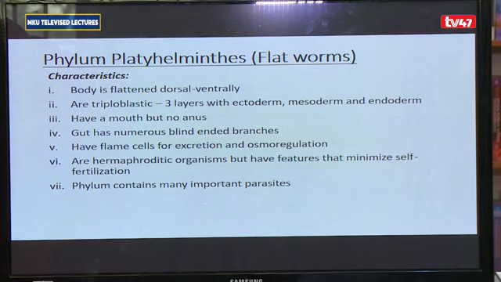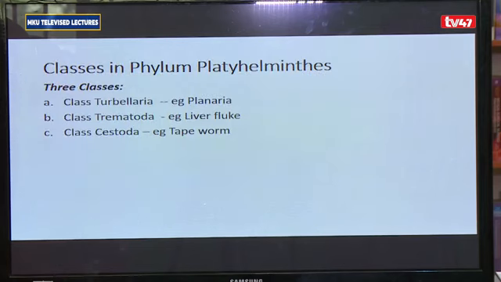They tend to be hermaphroditic, meaning every flatworm you come across has got both male and female reproductive structures, so it can reproduce on its own. However, they have mechanisms to minimize self-fertilization from taking place. Most organisms in this particular phylum tend to be parasites. For Phylum Platyhelminthes, it has got three classes. So you have got the class Tubellaria, the class Trematoda, and the class Cystoda.